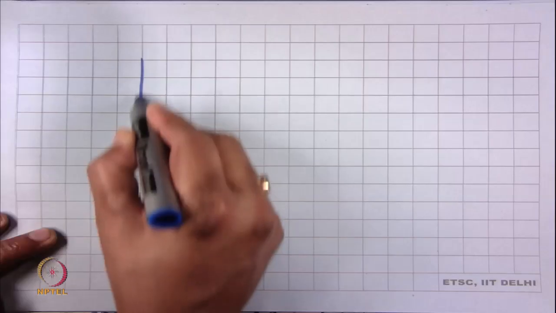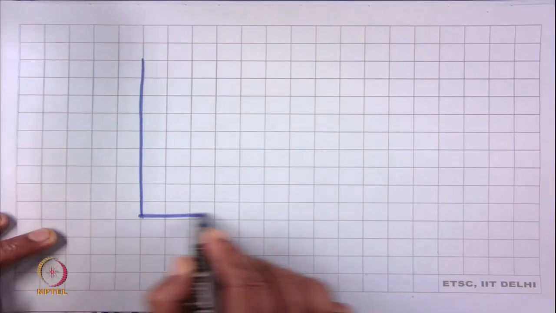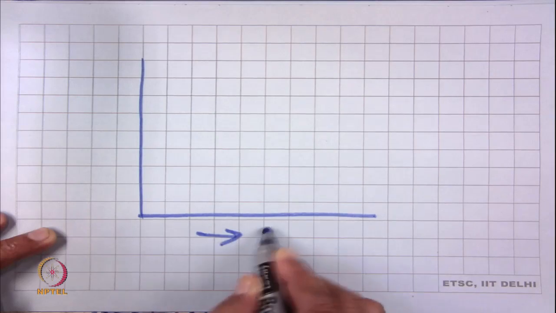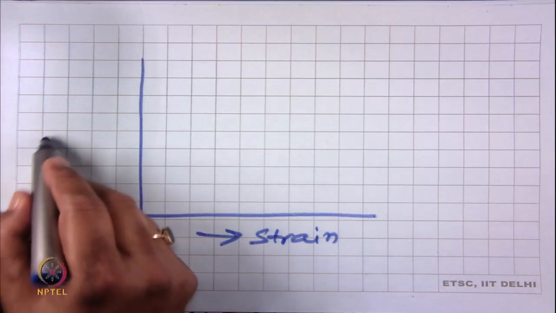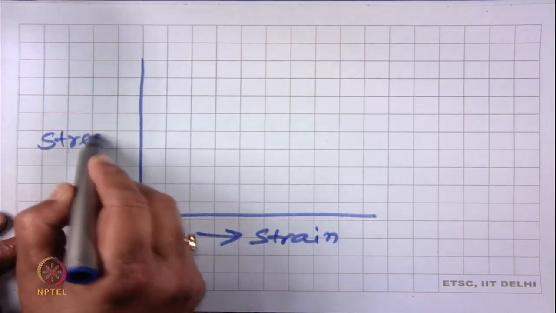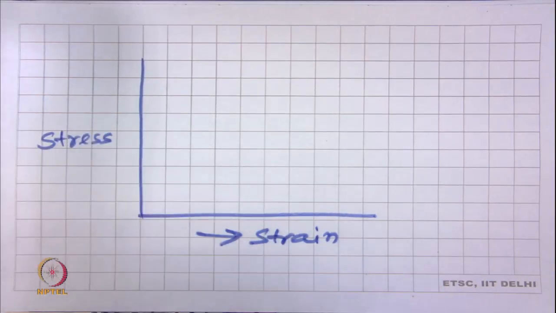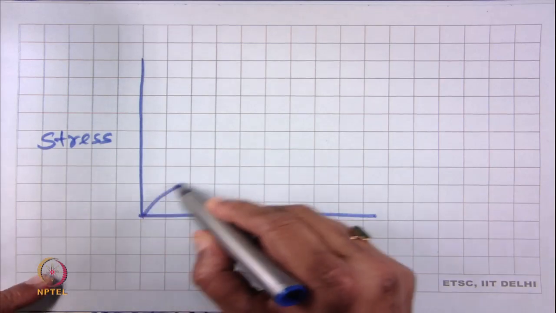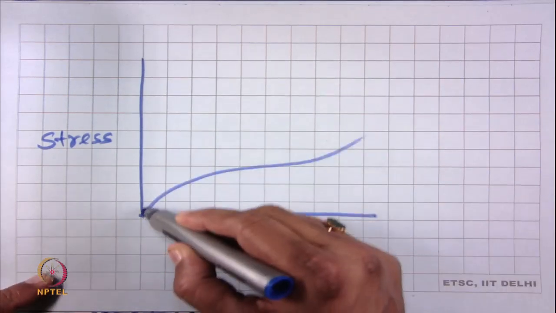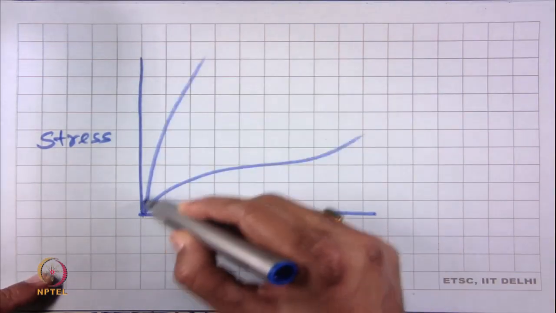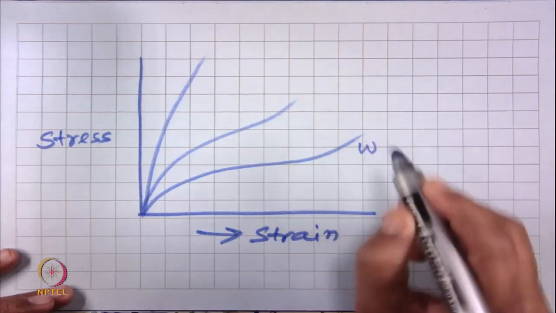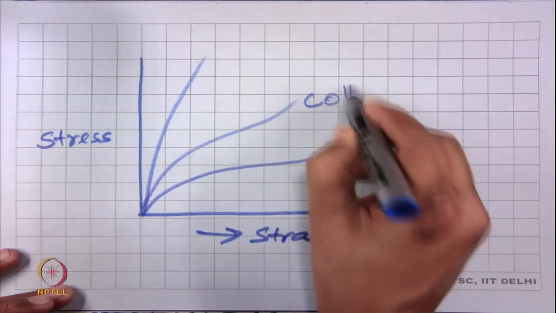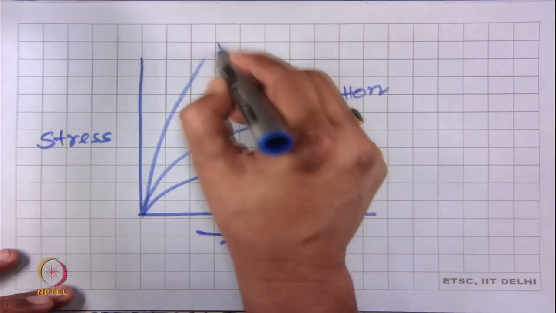Now, let us see. These are three natural fibers. This is for wool, this is for cotton, this is for jute.